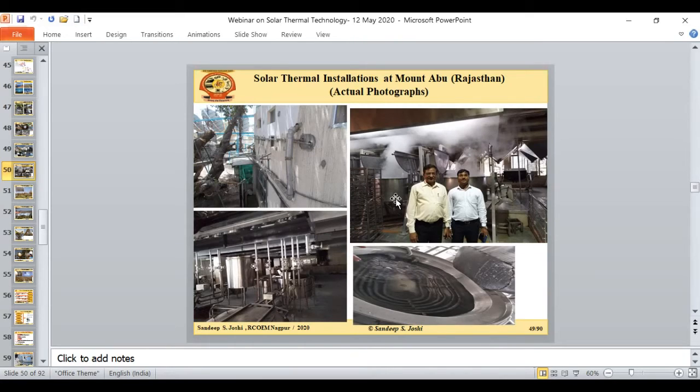At the same time, there is one unique system they have developed. Solar energy can be utilized for frying applications also. You can see this is one pan, which I will call the kadai. In the kadai, you can see these different kinds of coils. Through these coils, they circulate heated thermic oil, or they can even circulate steam. And this is the frying oil. The energy collected at the rooftop is transferred through this coil with the help of the working medium to the frying oil, so you can use solar energy for frying also. So this is one application, the solar cooking application at Mount Abu.